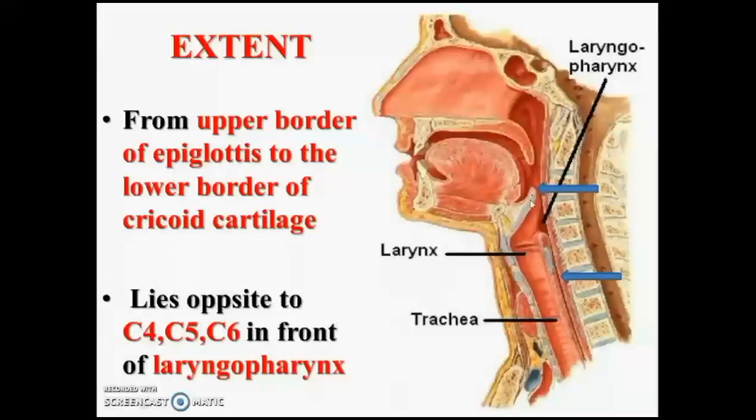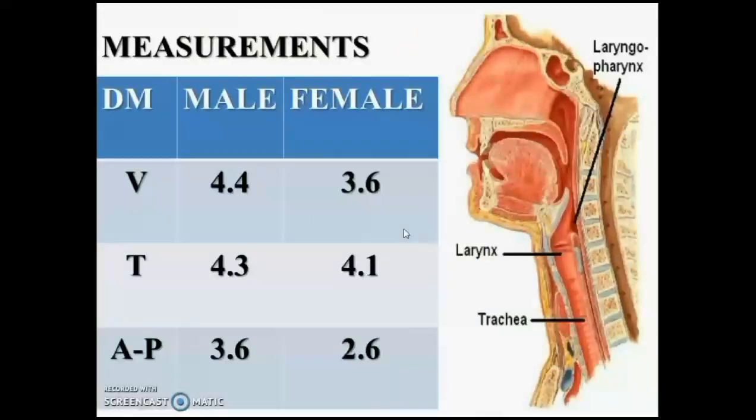That is the epiglottis, upper border of epiglottis, and here you can see the lower border of cricoid cartilage, and it lies in front of C4, C5, C6 vertebrae. The pharynx was defined as a musculomembranous tube, whereas larynx is a musculomembranous tube with cartilaginous framework.